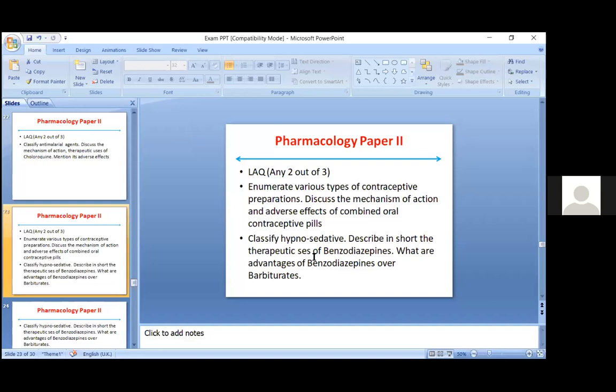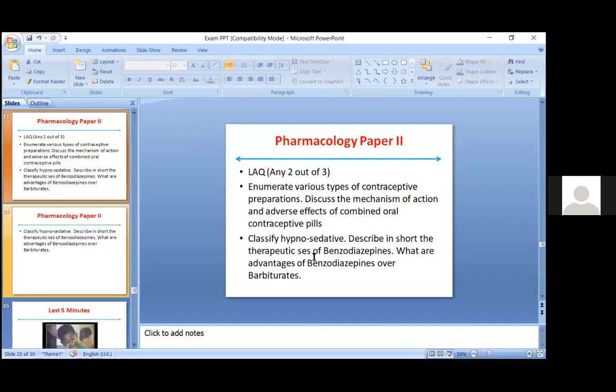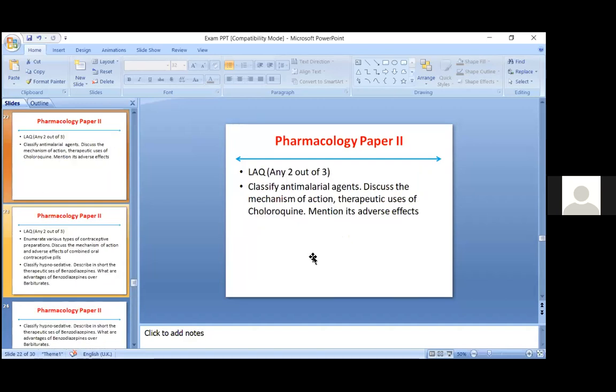So if you write this compare and contrast between benzodiazepines and barbiturates, you might score 1 or 2 marks more. Also, you have to write about the newer non-benzodiazepine hypnotics and how they are superior to the benzodiazepines with regard to side effects. That also needs to be specified over here. Okay, so this is about classification of the hypnosedatives. This is about pharmacology paper 2. Any questions regarding this?